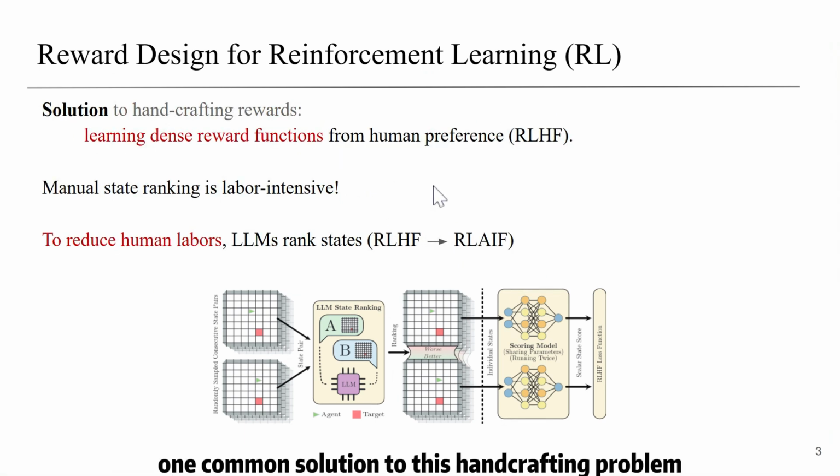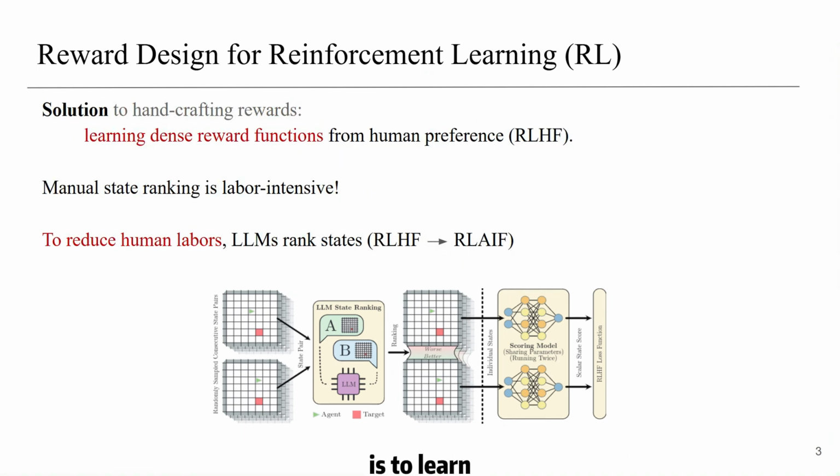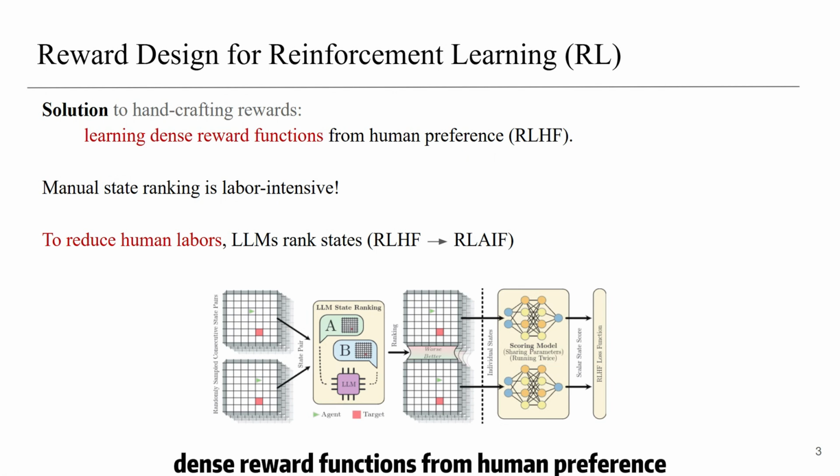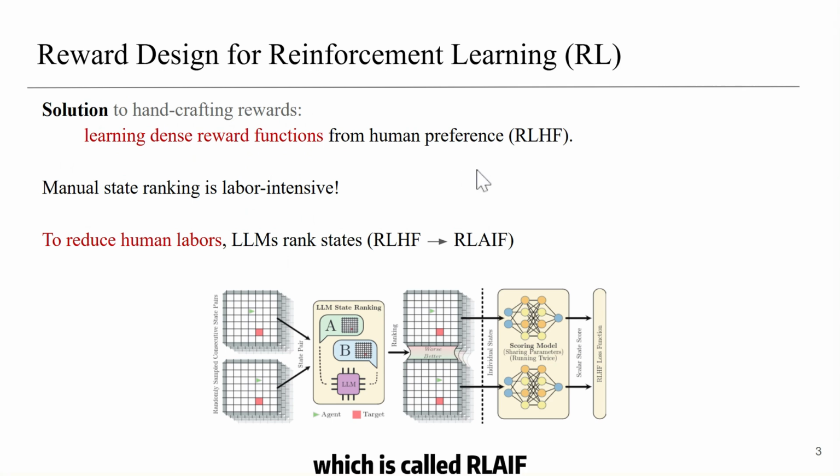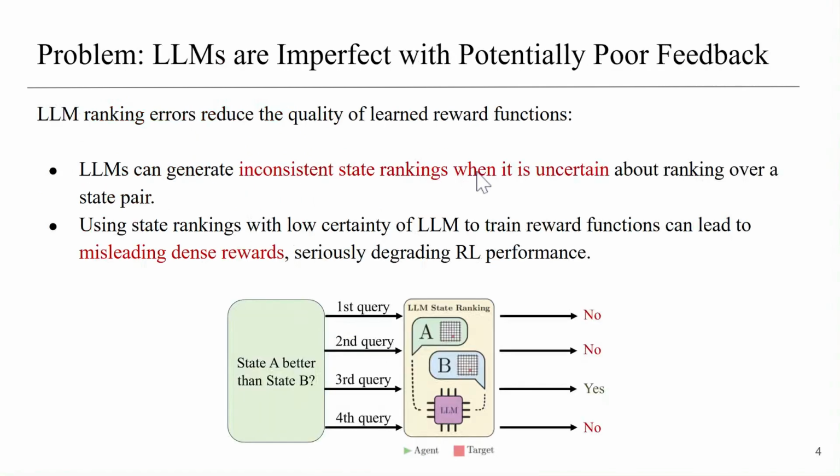One common solution to this handcrafting problem is to learn dense reward functions from human preference, which is called RLHF. However, manually ranking thousands of states is labor intensive. To reduce the required human labor, we can use LLMs to complete this process for us since they have strong enough reasoning capabilities. Therefore, we have a method, reinforcement learning based on LM feedback, which is called RLAIF.